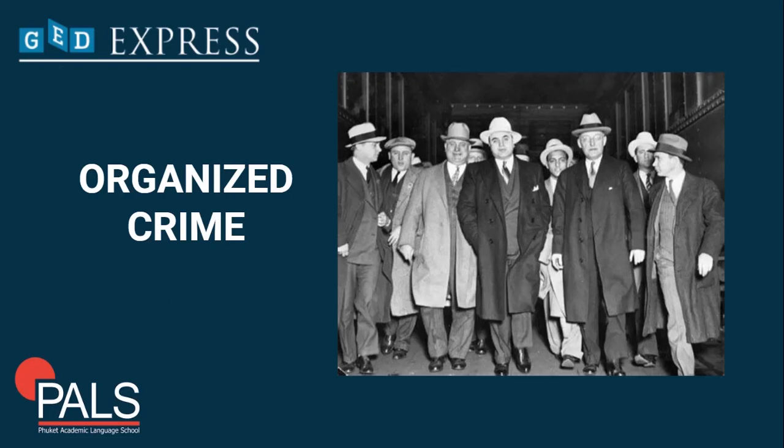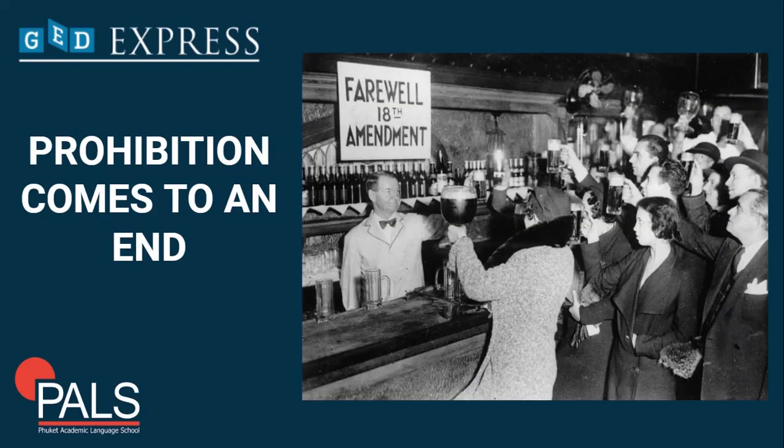After that, Prohibition comes to an end. By the end of the 1920s, people began to realize that Prohibition wasn't working. People were still drinking alcohol, but crime had increased dramatically. Other negative effects include people drinking stronger alcohol because it was cheaper to smuggle, and the rise of the cost of running the local police department.